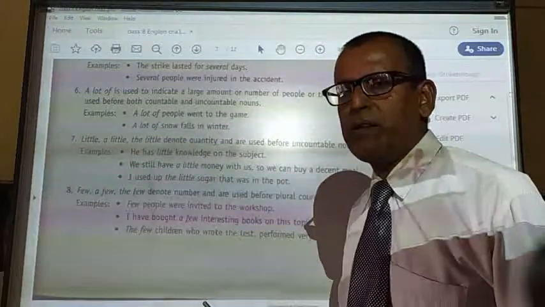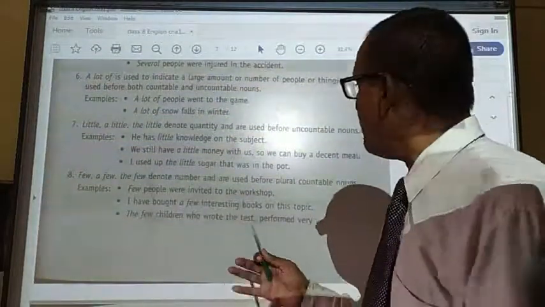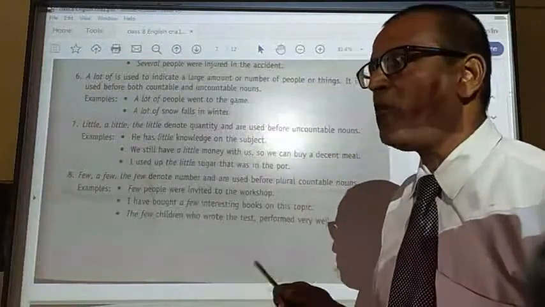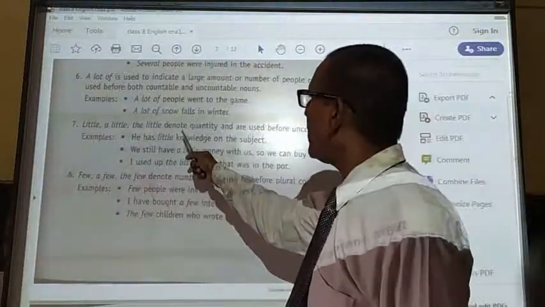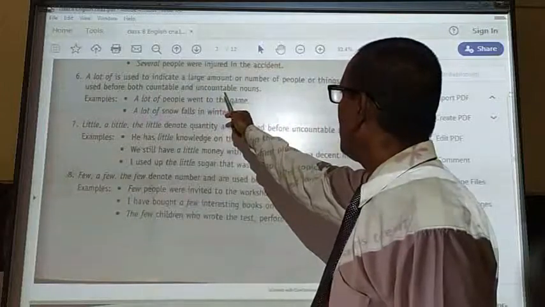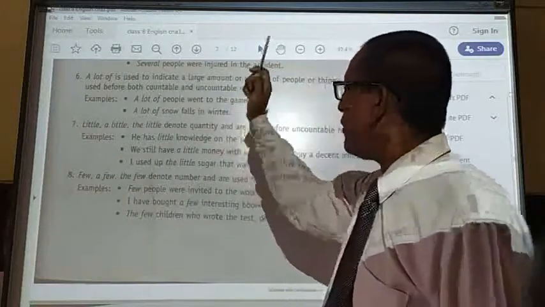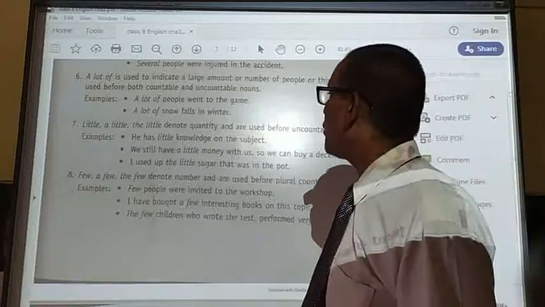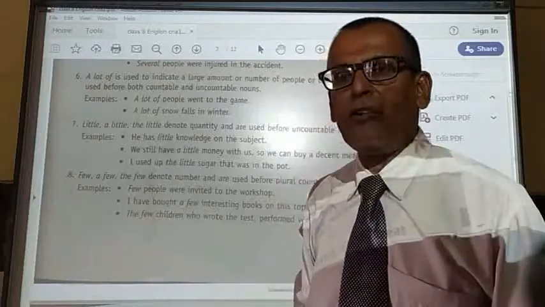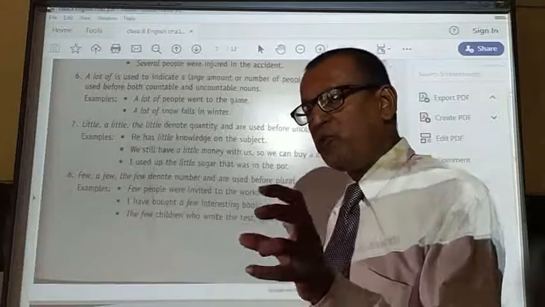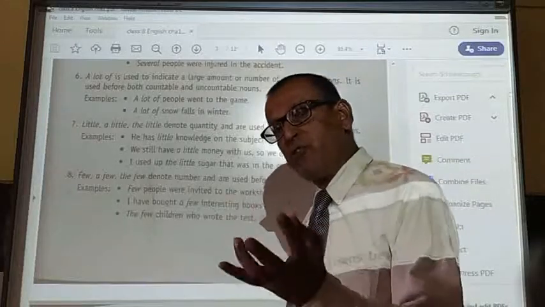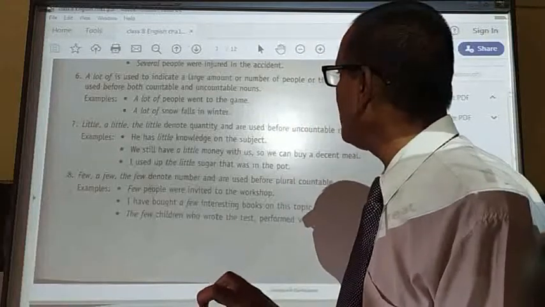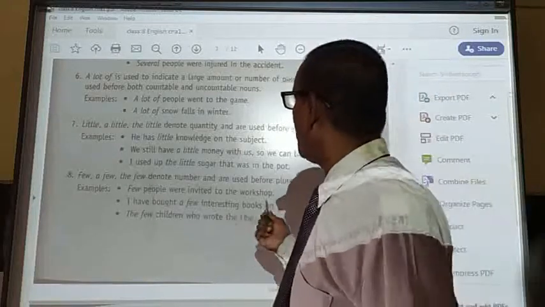A lot of means much, many. I am telling much and many. Why? Because the word a lot of is used for both countable and uncountable nouns. Many is used with countable nouns. Much is used with uncountable. But a lot of is used for both countable and uncountable.